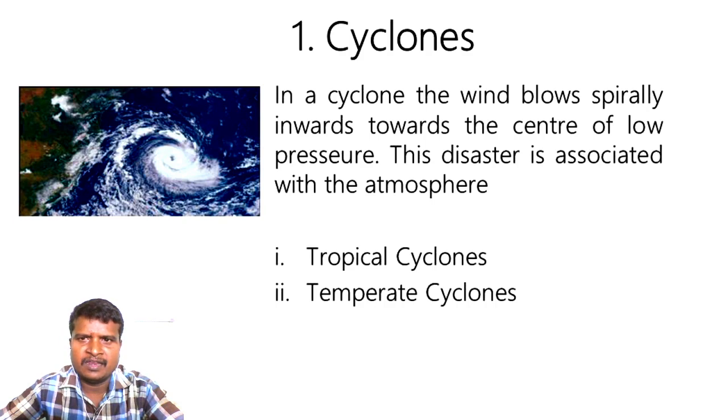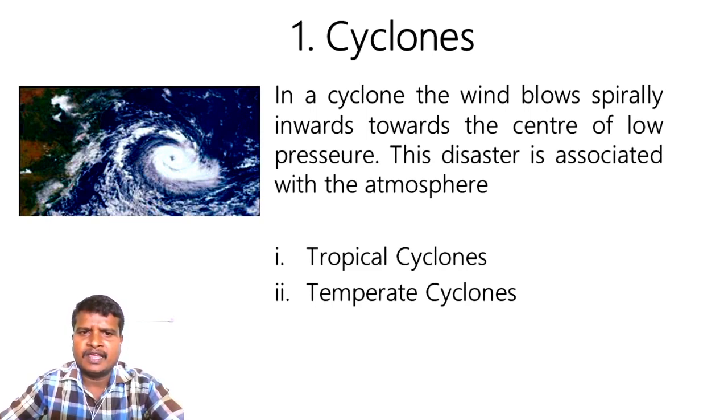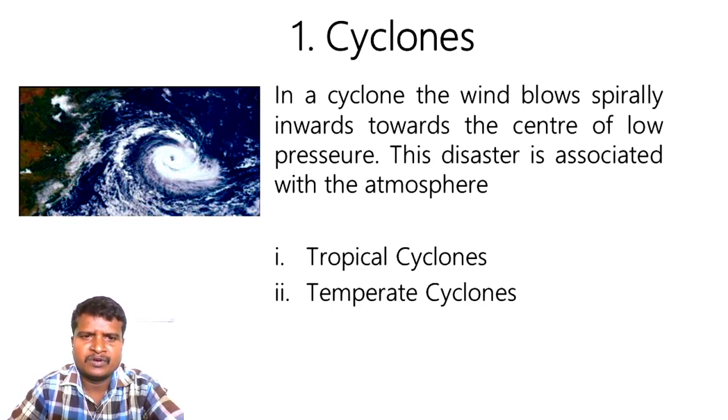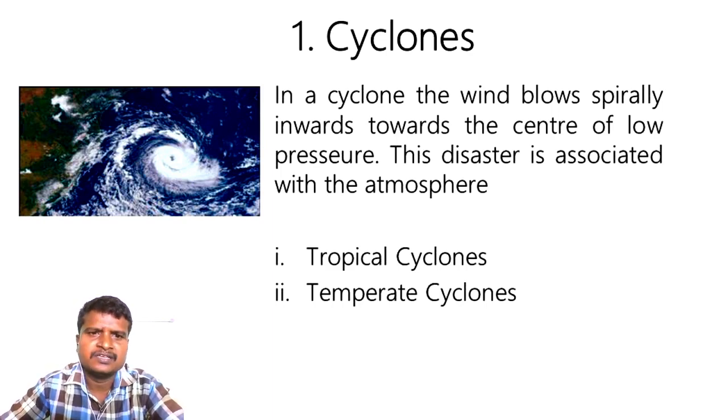So when the low pressure takes place in the sea, the wind blows spirally inward towards the center of low pressure, which is called a cyclone. This disaster is associated with the atmosphere. The most dangerous and destructive natural disaster related to the atmosphere is a cyclone.